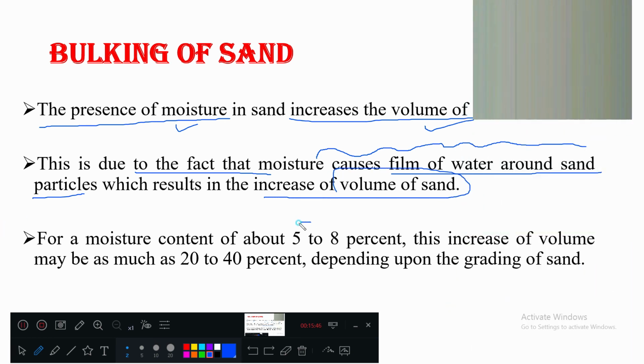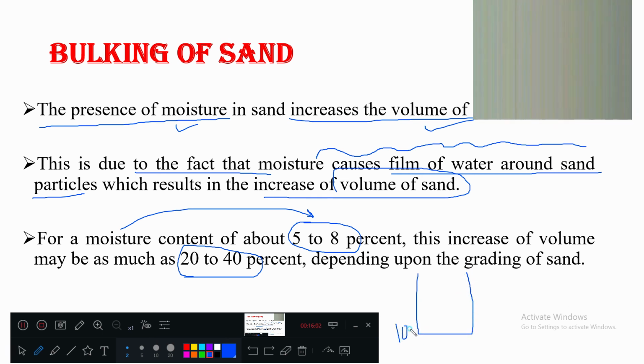So if you add 5 to 8% of water, that is, if the moisture content is 5 to 8%, then you can witness a 20 to 40% increase in volume. Let us say 100 cubic meter volume of sand is there, and you add 5% of water.